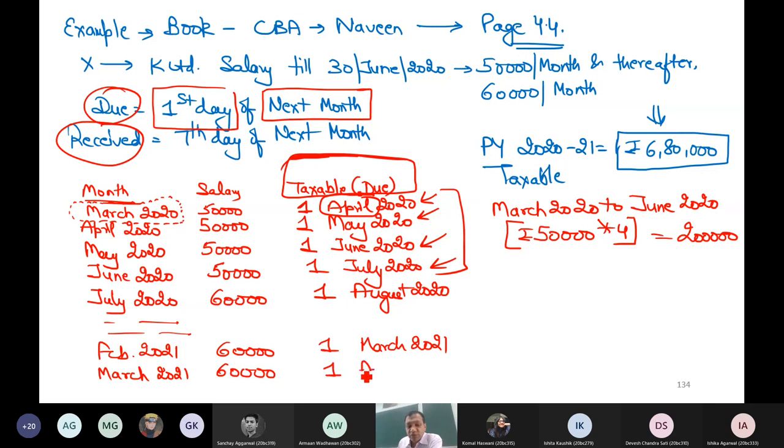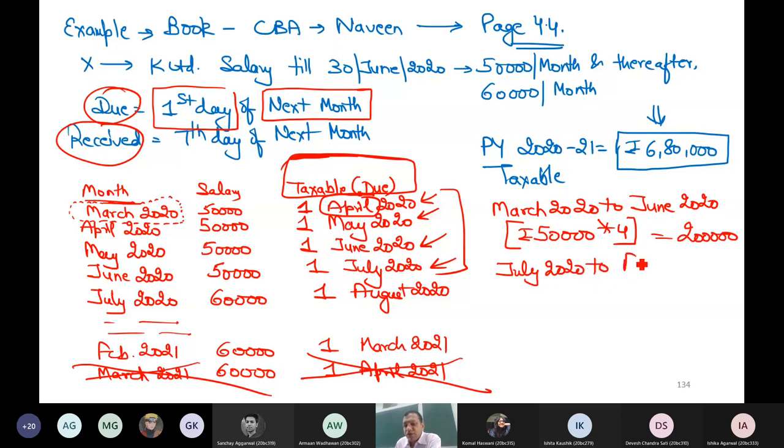It will be taxable on 1st April 2021, and it is not in my year. It will go in the next year 21-22. So I will say that this March 21 salary is not taxable in my year. Then I will call it July 2020 till Feb 21. The presentation should be like this: 60,000 into 8.